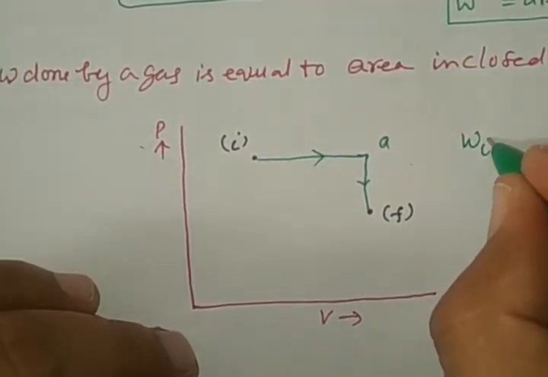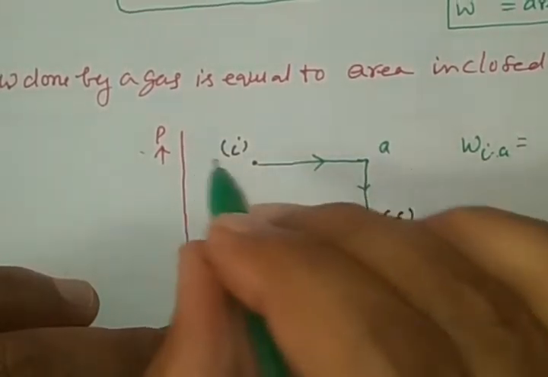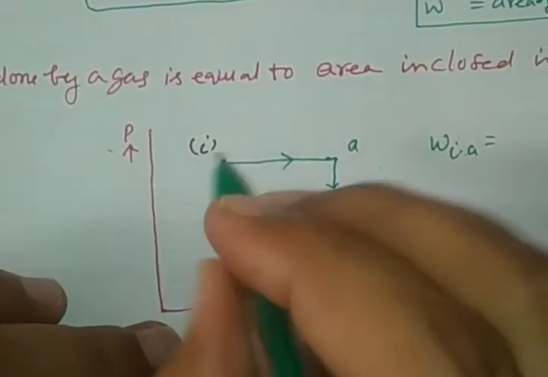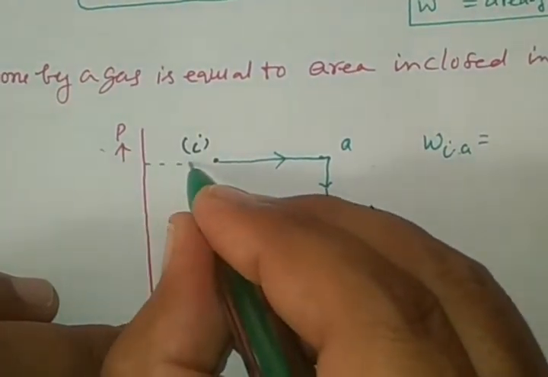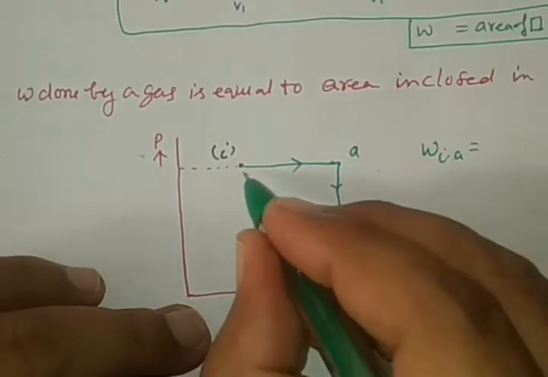From I to A it is working at constant pressure, so we take the area of a rectangle.